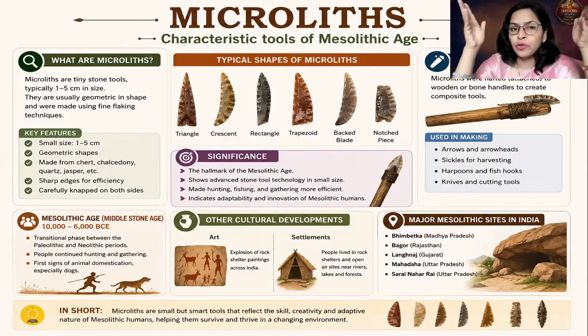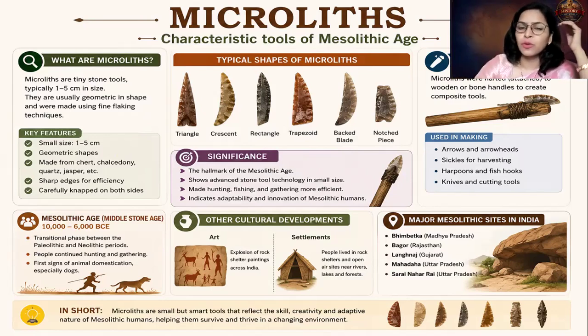Now, where do you find these tools? We find them at important Mesolithic sites such as Bhimbetka, which is in Madhya Pradesh. Bagor is a very well excavated Mesolithic site in Rajasthan. Please remember this very important Mesolithic site, Bagor, Rajasthan. Langhnaj is yet another important site.